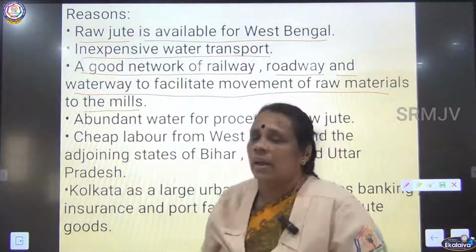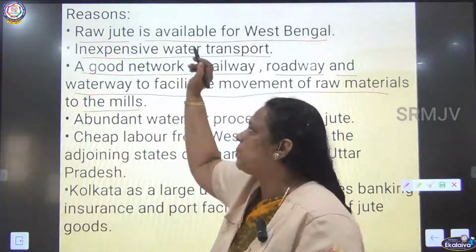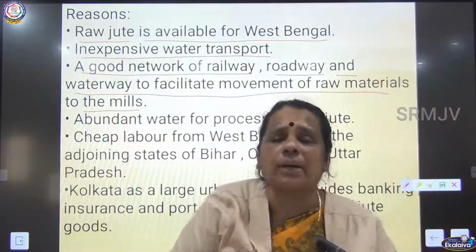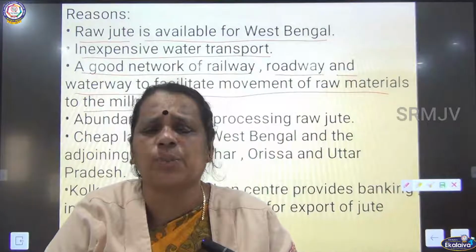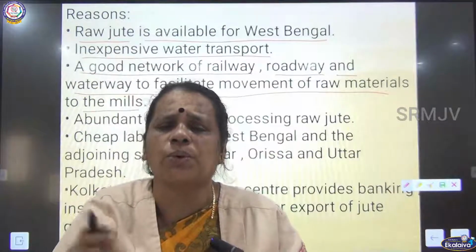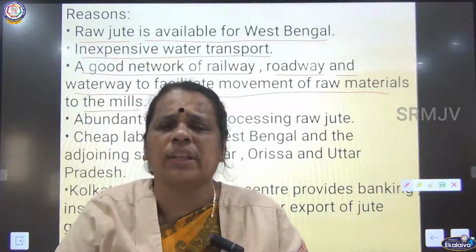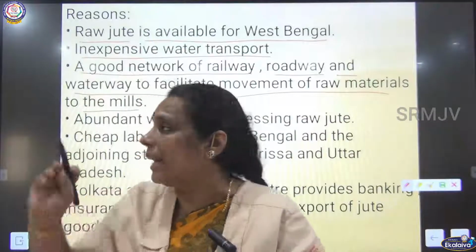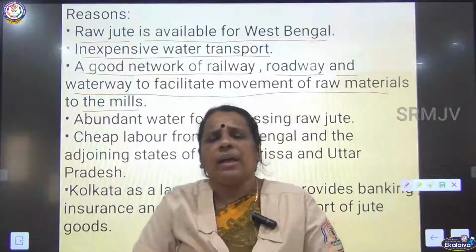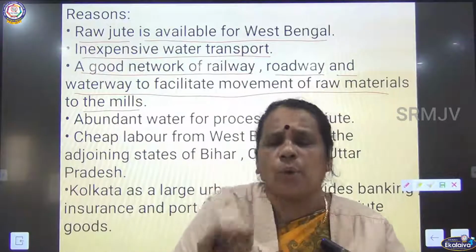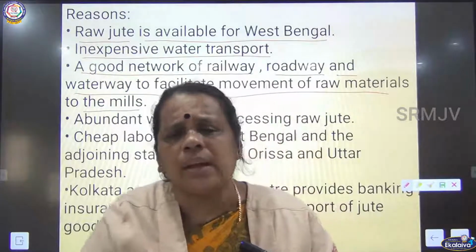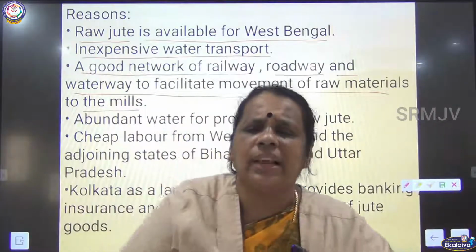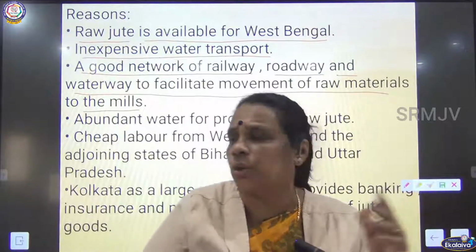So what is the first one? Raw jute is available from West Bengal. Inexpensive water transport. Through water transport they can export jute goods to other countries, which is inexpensive. The next one, apart from waterway, we have railway and roadway also, through which we can transport the raw jute from the agricultural field to the jute mills.